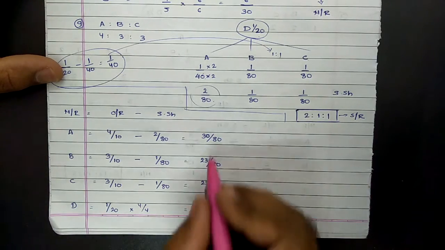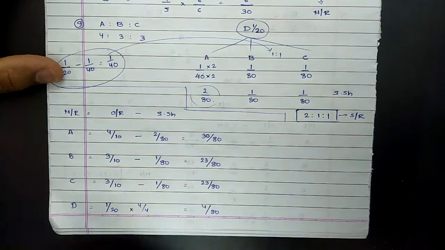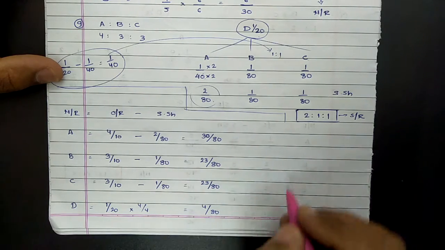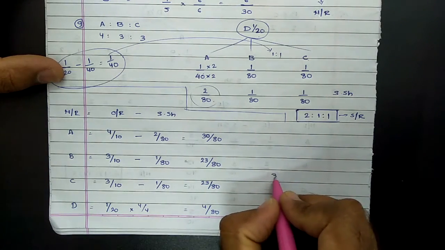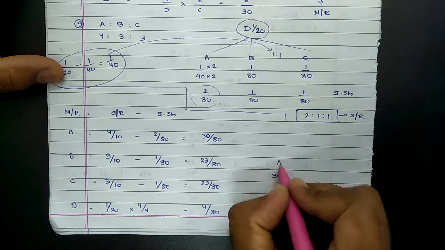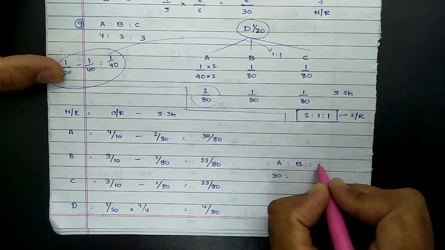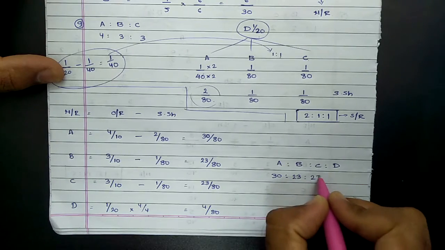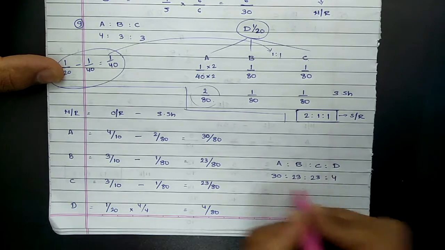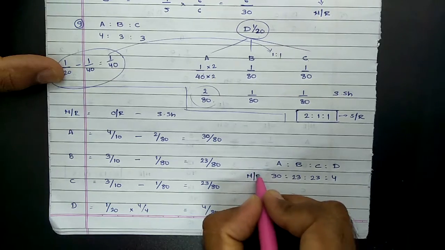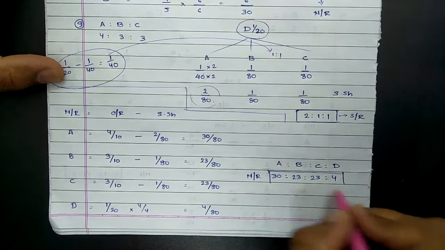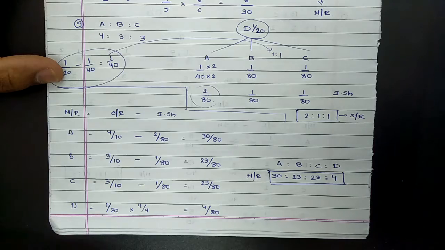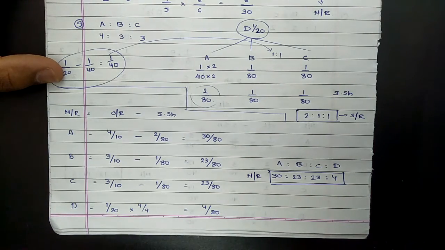Now cross verify. Sum of numerators 30 plus 23 plus 23 plus 4 should be equal to 80. So in standard manner, the new ratio between A, B, C and D will be 30:23:23:4. We can't simplify it further because there is nothing common between them. So the new ratio between A, B, C, D would be 30, 23, 23 and 4.